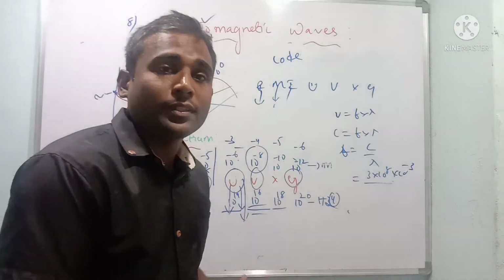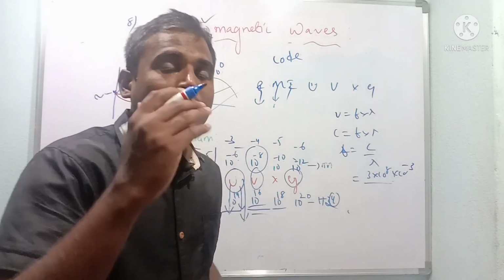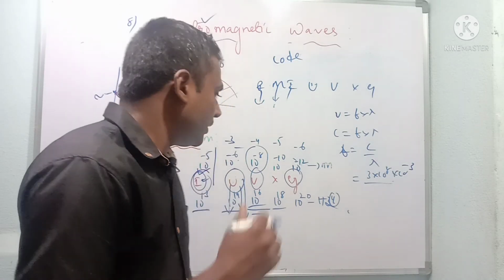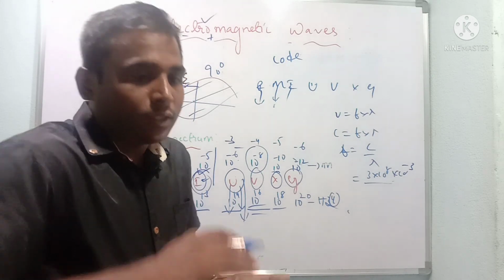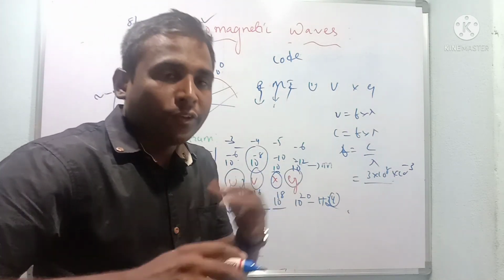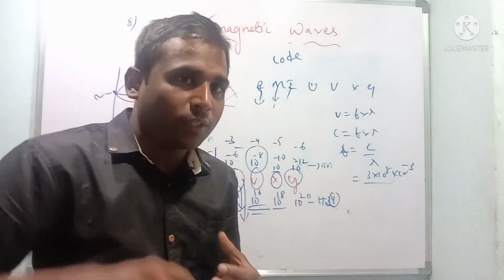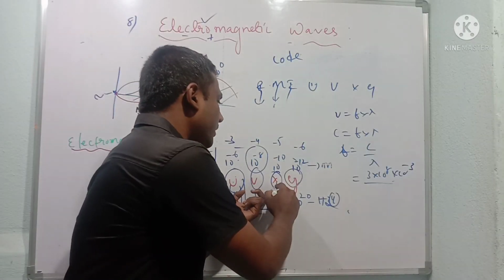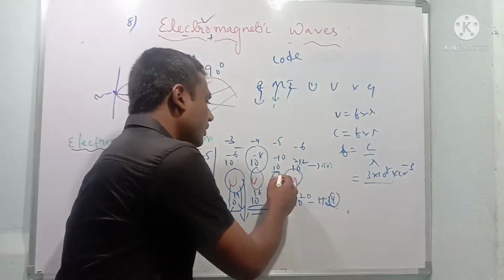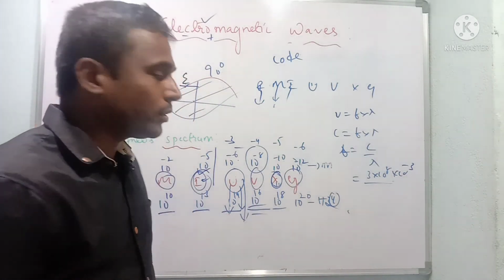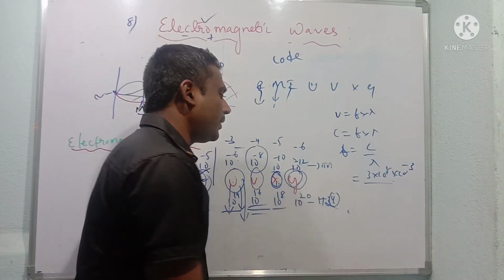And we can also use it in photocells to convert light energy into electrical energy. After that, X-rays, used when any bone fracture happens, to scan the body, to find foreign bodies in our body. It is also used in the study of molecules and treatment of skin cancers. This is about X-rays.